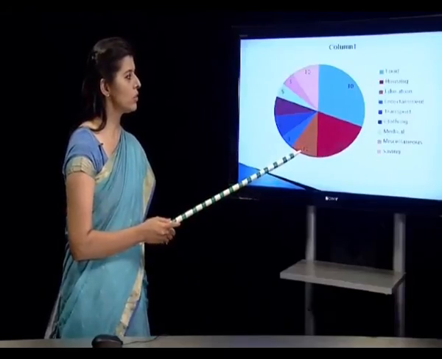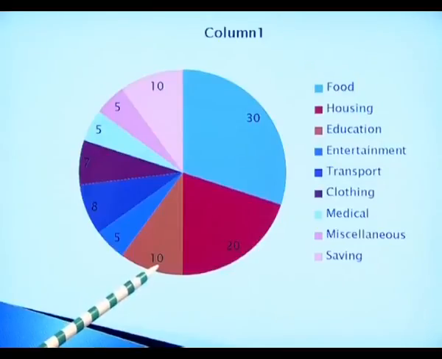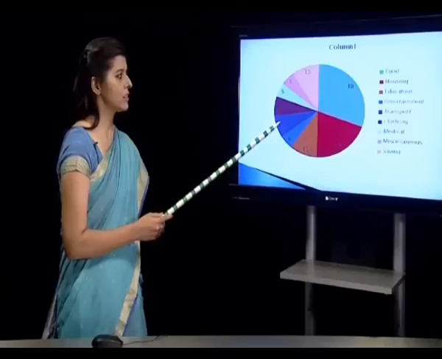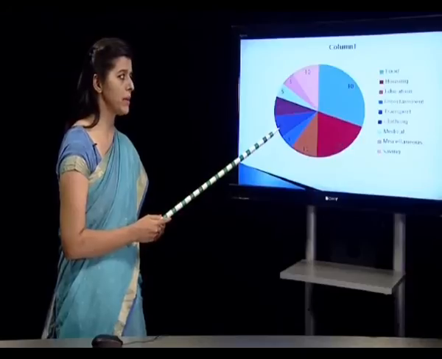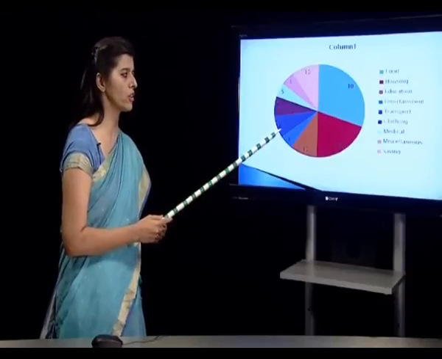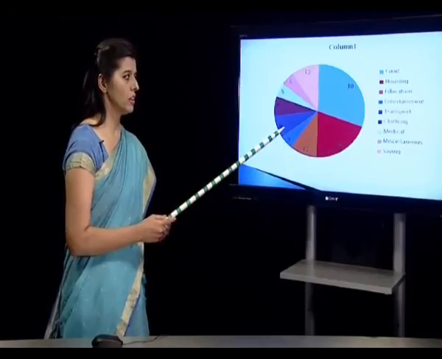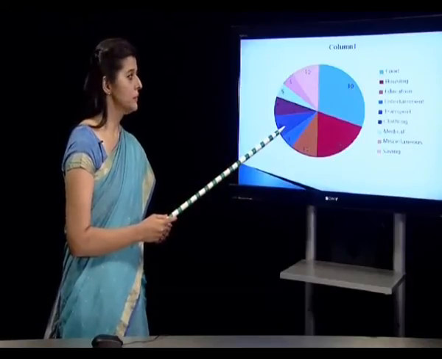Then we need to go, and our kids need to go to school for education. So 10% of the family income can be spent for education. Entertainment, one can reduce to 5%, and for transport maybe 8%, because you need to travel for your office. Your children might need to travel to schools and colleges.